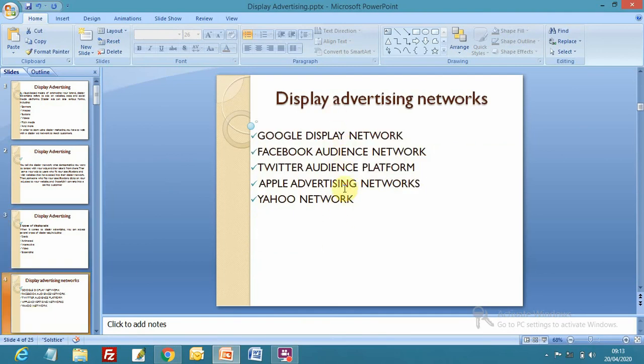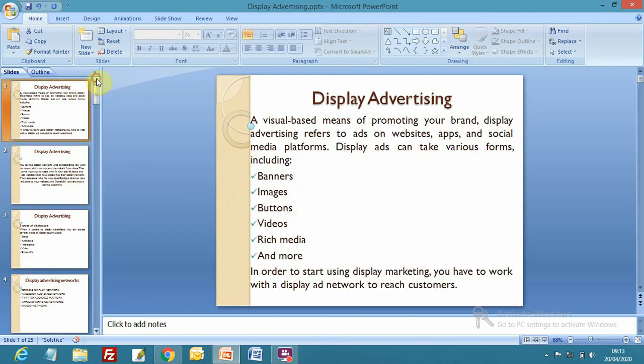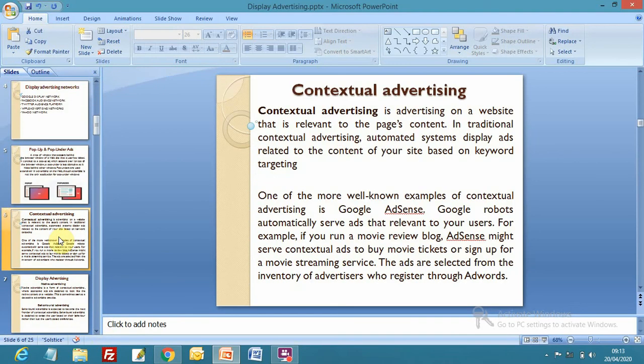Finding out the audience, types of audience, number of websites available, number of mobile apps available on these display networks, right? So we'll discuss contextual advertising tomorrow.